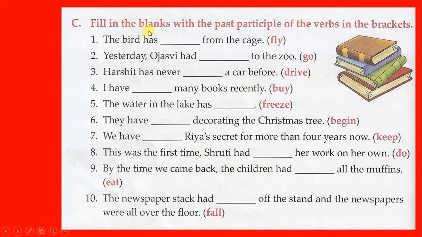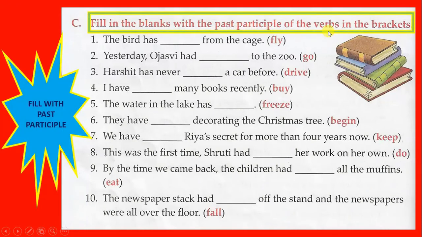C. Fill in the blanks with the past participle of the verbs in the brackets. So the verbs are in the brackets. Make the past participle form of each of those verbs and fill in the blanks. 1. The bird has flown from the cage. That's the past participle of fly. Yesterday, Ojasvi had gone to the zoo. Harshit has never driven a car before. I have bought many books recently.